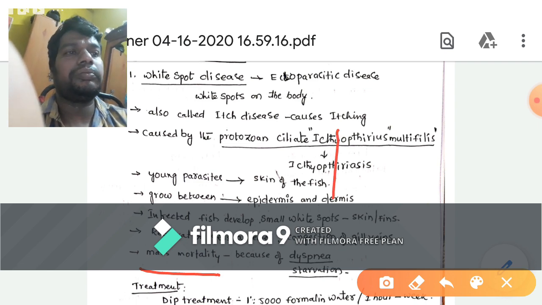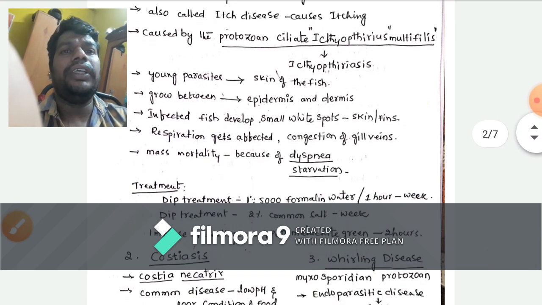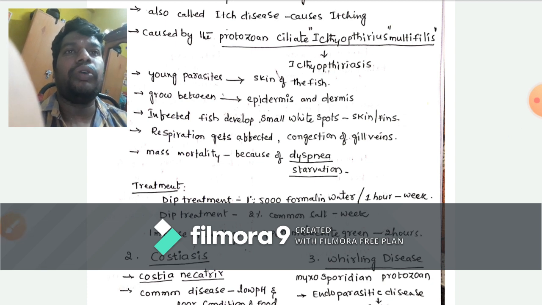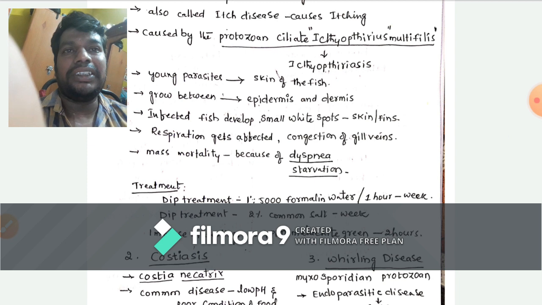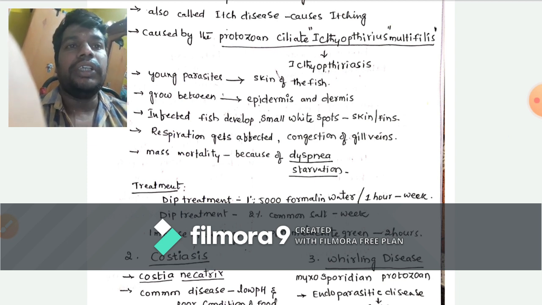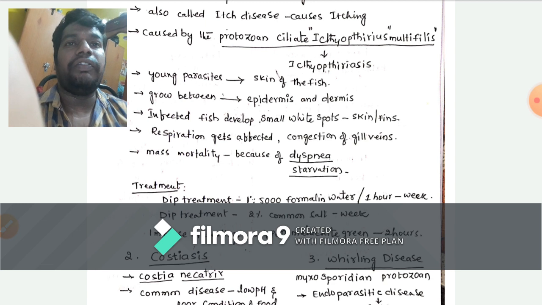So here, how can we cure this disease, that means the treatment method. Here only one method is there, that is the dip treatment. We have to take 1:5000 formalin water solution, and the fishes will be dipped for 1 hour for a week.